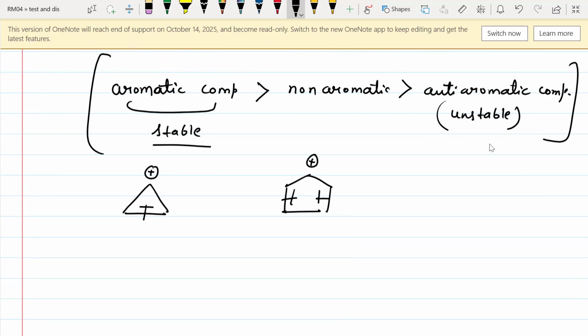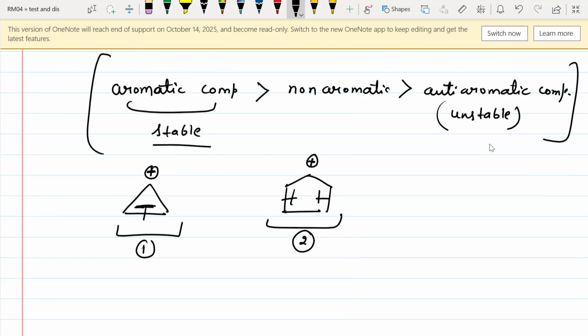This is compound number 1, and this is compound number 2. Compound number 1 contains lesser resonance as compared to compound number 2. Because in this case, the positive charge can undergo resonance with only one double bond, while in this case, the positive charge can undergo resonance via two double bonds.